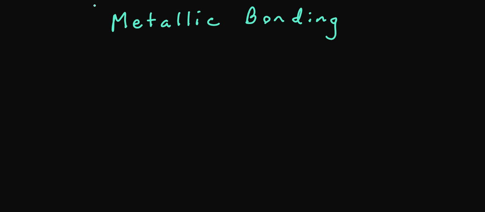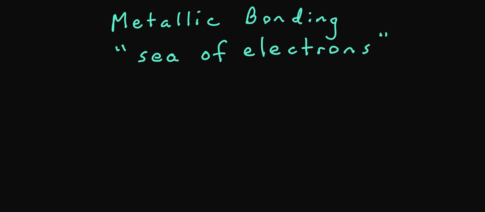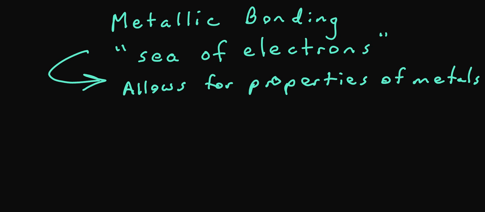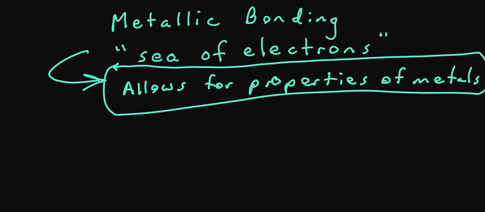In this video episode, we're going to take a look at a unique type of bonding between metal atoms known as metallic bonding. Metallic bonding uses a type of structure where the metal atoms are essentially immersed in a sea of electrons, where these electrons are the valence electrons of the metal atoms that have been lost. The sea of electrons model is what allows for the unique properties we see in metals.